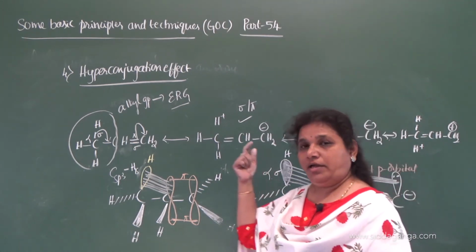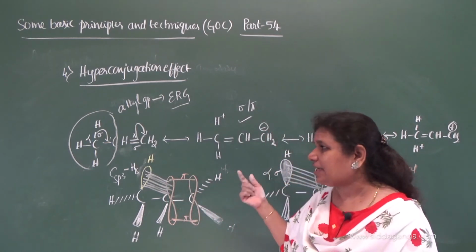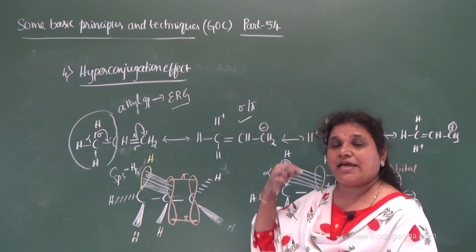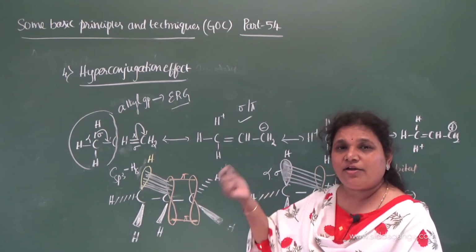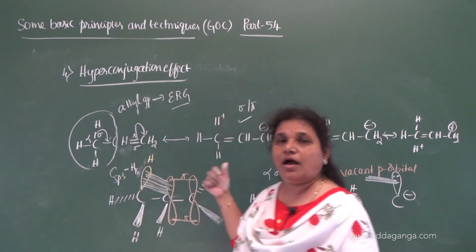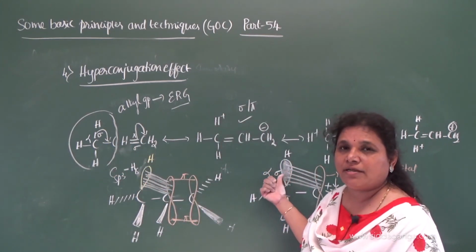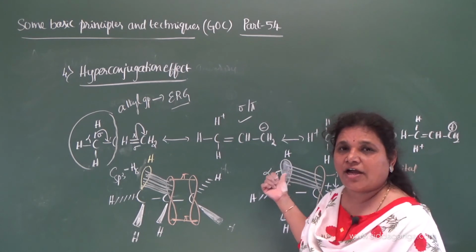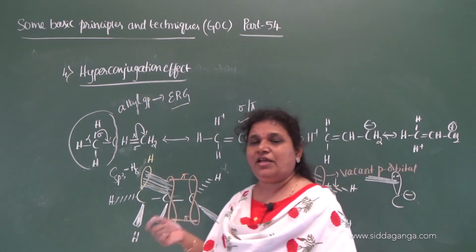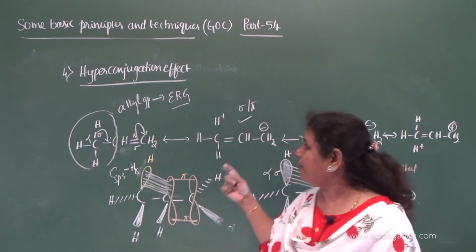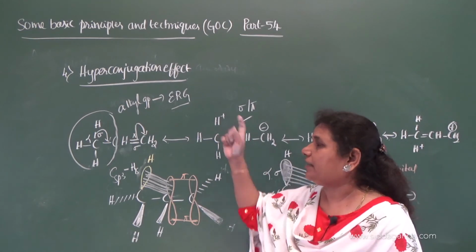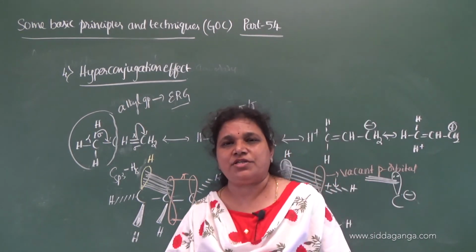So in the presence of this, this type of delocalization takes place. When an alkyl group is directly attached to the double bonded carbon or the unshared p orbital or the vacant p orbital of a carbocation or the free radical, this type of delocalization again develops charges on a molecule, and this phenomenon is called hyperconjugation effect.